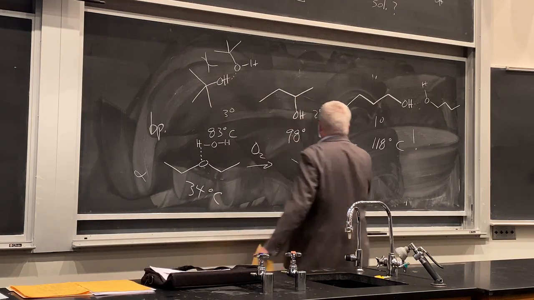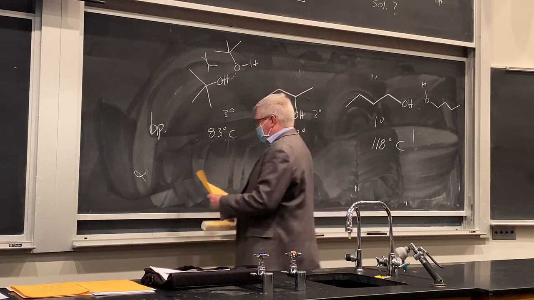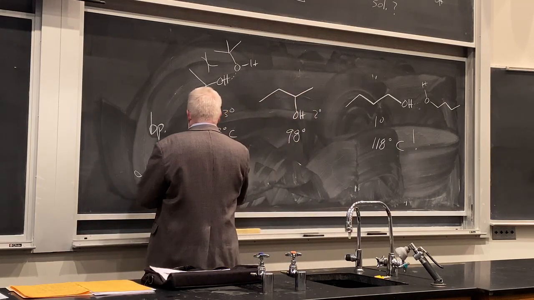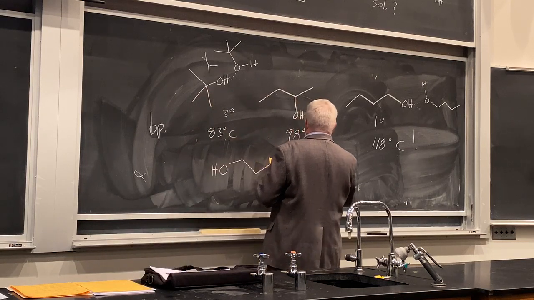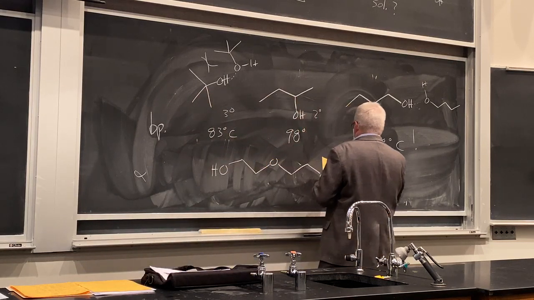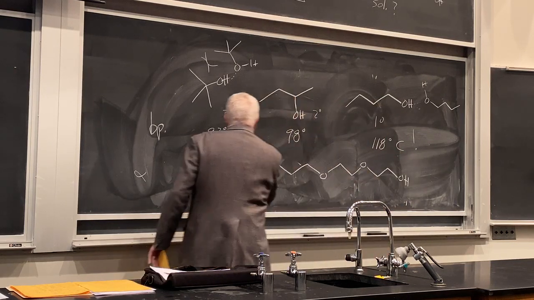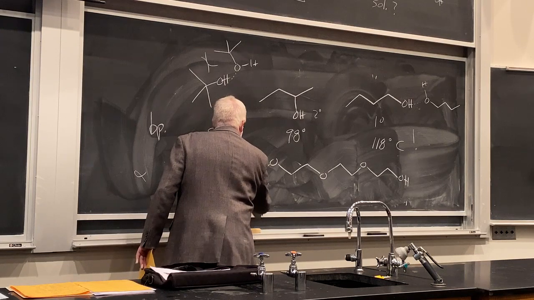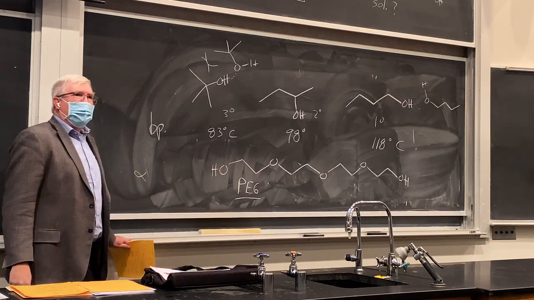There are some polyethers to mention here. You can have what are called polyethylene oxide materials, which have ethers going down a chain in a repetitive manner. These are polyethylene oxide materials or PEG materials. You can have them as super long chains, and these are biocompatible polymers.